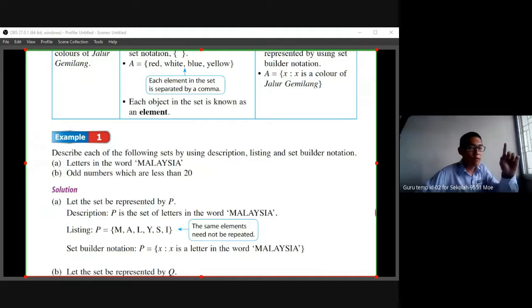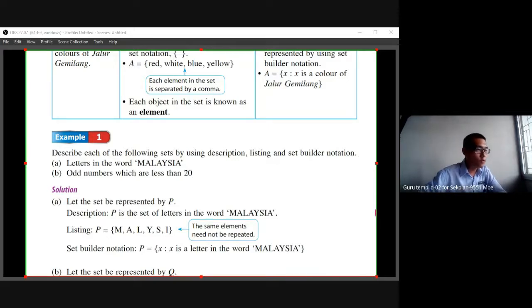If not, red and white are colors. Sky blue is one color, right? If you write down sky blue, it is one color. If you write down sky, comma, blue, it becomes two colors, maybe two types of color. If you write down sky blue, comma, it is one color, one element. So each element, we separate with a comma.